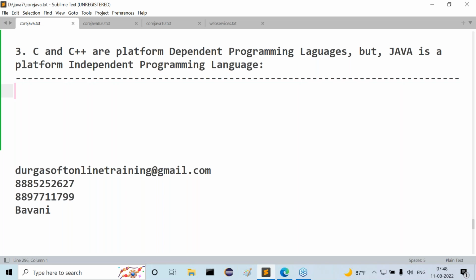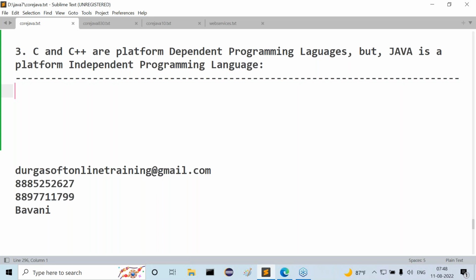If any programming language allows its applications to perform both compilation and execution on the same operating system, not on two different operating systems, then that programming language is called a platform dependent programming language.